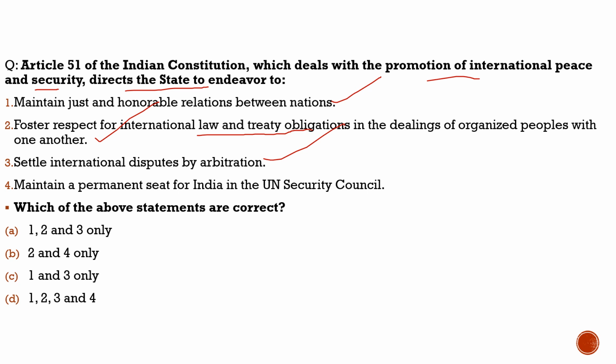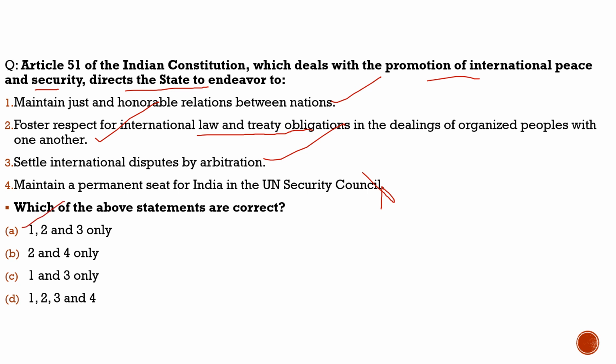Fourth, maintain a permanent seat for India in the UN Security Council, totally incorrect. This is not part of this Article 51. It is not a directive principle. So with respect to this question, the correct statements are statement 1, statement 2, and statement 3. And from the code given below, the correct code would be option A.